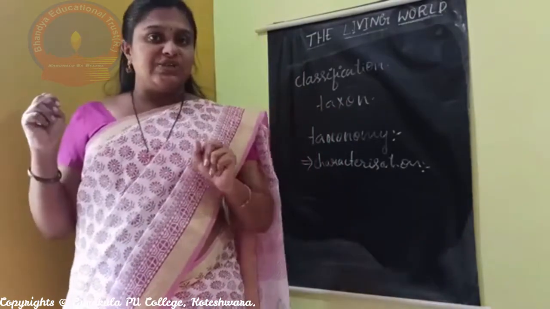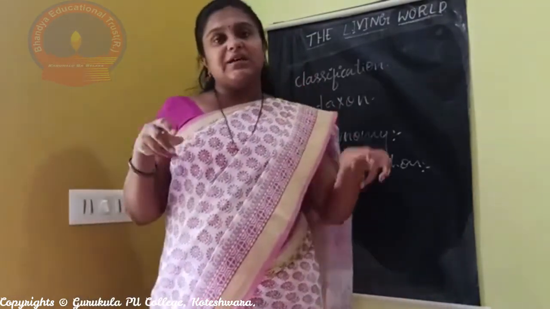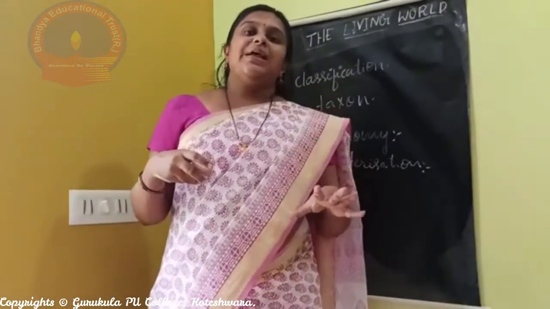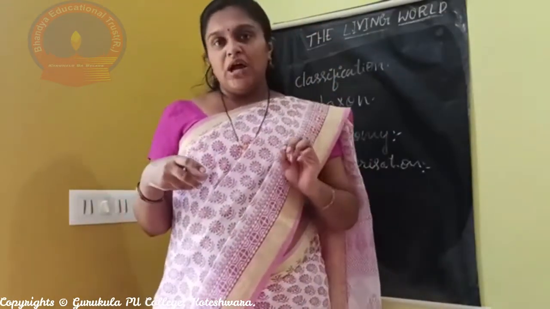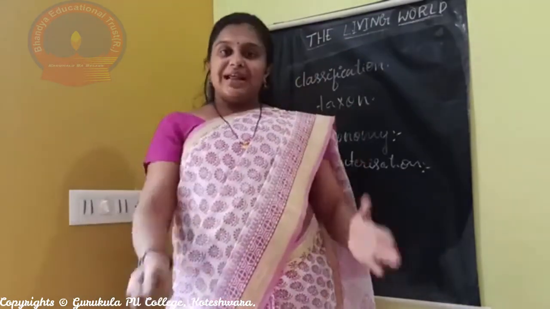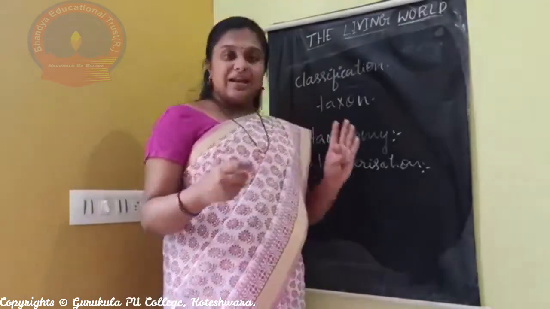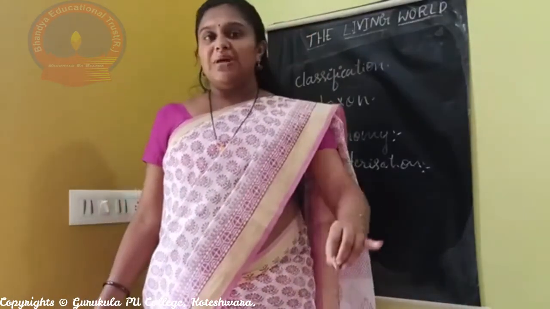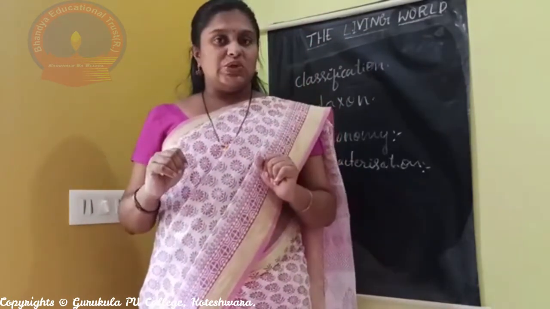Once we do the classification, we put the organism into its respective group. Finally, we give a name to the organism, and naming is called nomenclature. So in taxonomy, there are characterization, identification, classification and nomenclature. These are the four basic concepts of taxonomy.